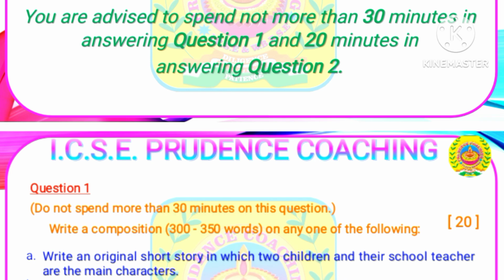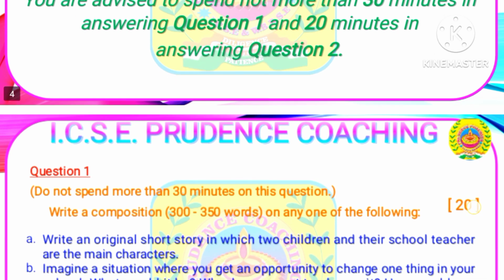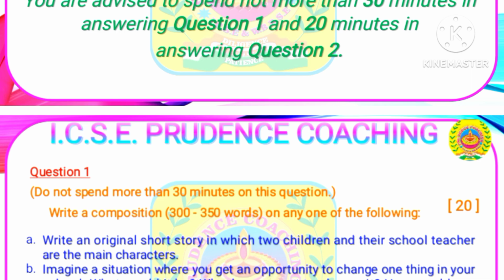You should know that. Question number A says, write an original short story in which 2 children and their school teacher are the main characters. Here you need to provide a perfect or suitable title for your story. Never write any composition without a suitable title. You may elaborate the story in your own style, but the story should be authentic so that it can grab the attention of the teacher.